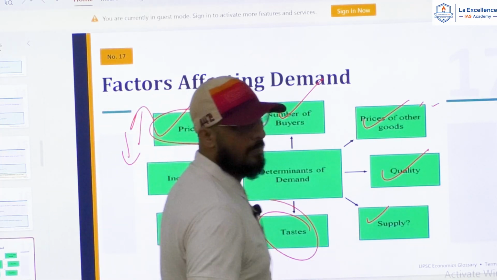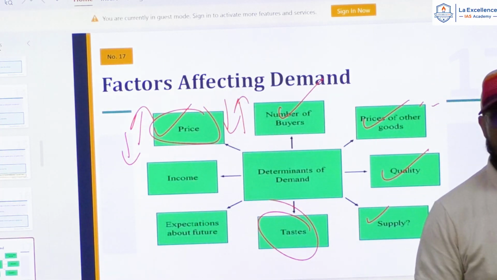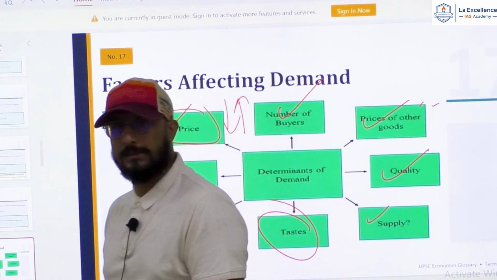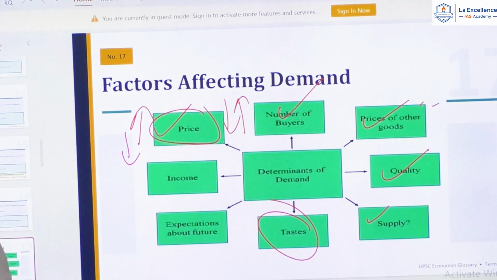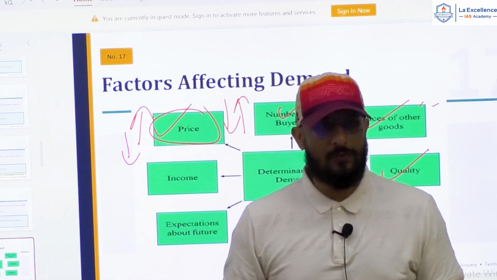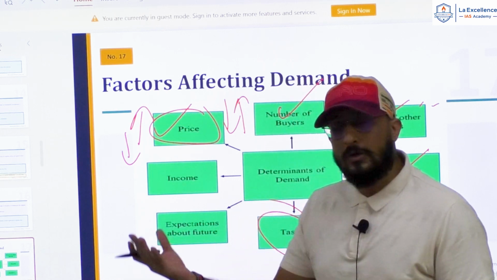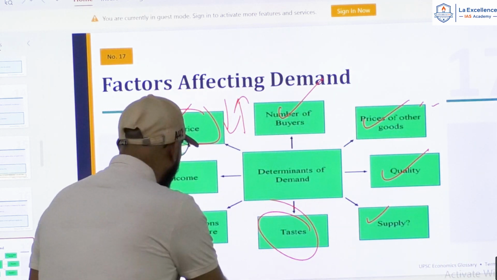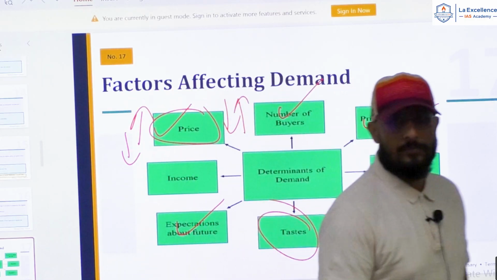Taste of the people. Depending on the taste, people will demand goods and services. Can I say that? Right. Now, see, today there is more demand for electric vehicles. Why? The taste of people have changed, or iPhone. There is demand for iPhone, isn't it? Why? Because of the taste of the people. Right.